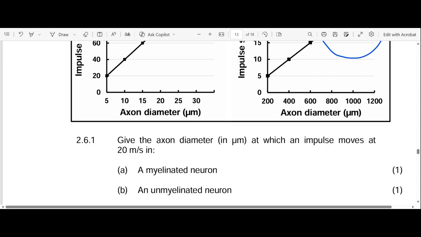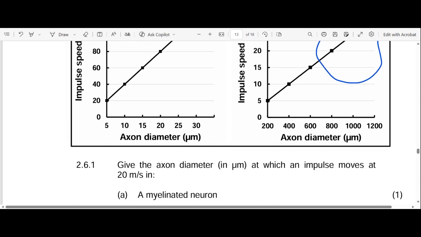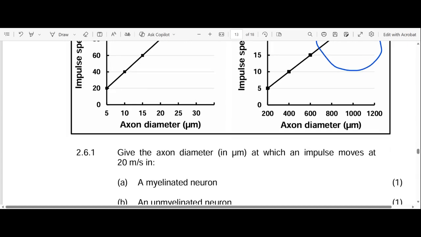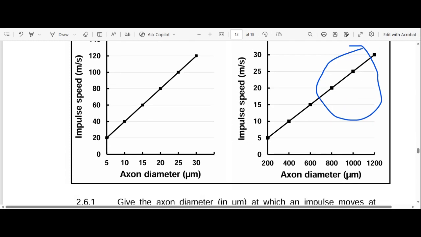So 2.6.1, give the axon diameter at which an impulse moves at 20 meters per second. Let me just say it makes it easy. Okay, let's go at 20.